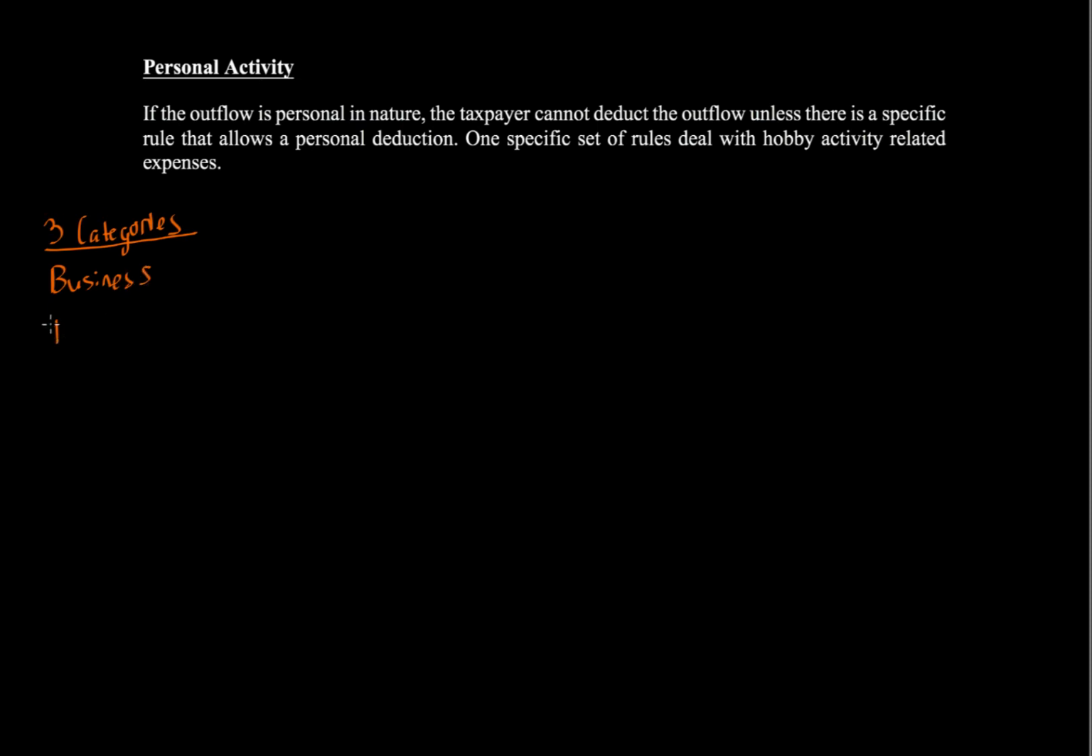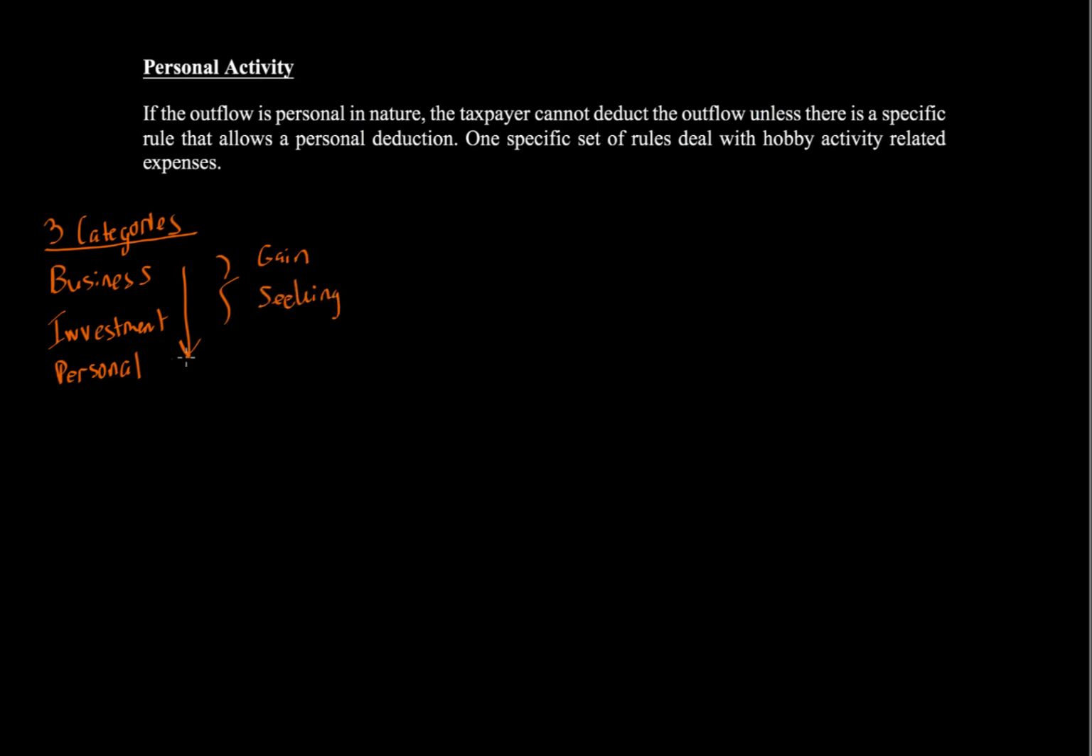Now, remember that if you are a taxpayer, you prefer to be classified as business over investment over personal because there are fewer limitations with respect to what you can actually deduct, both in the amount and actually getting a deduction. Next is investment. And then finally is personal. Business and investment considered together are known as gain seeking or profit seeking.